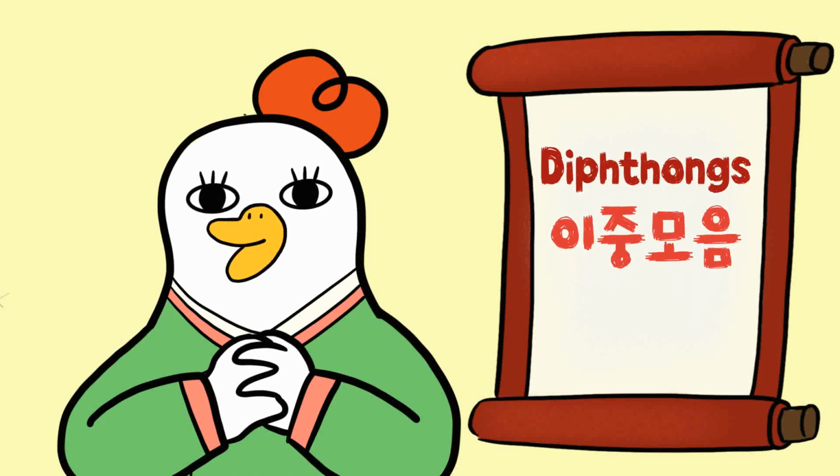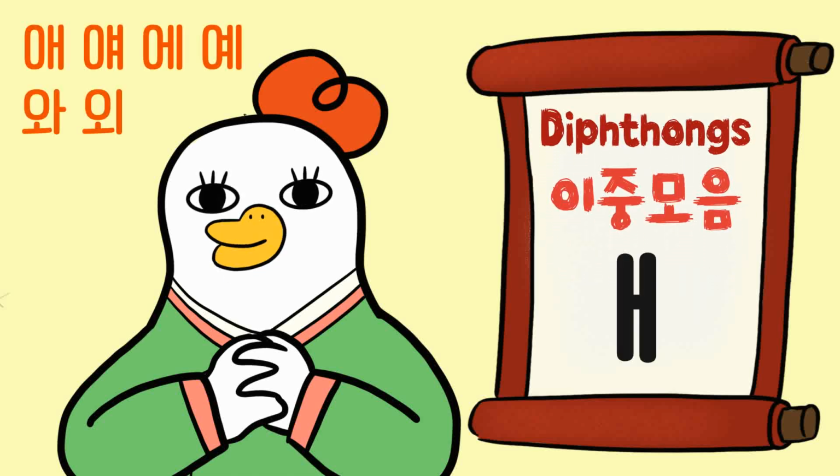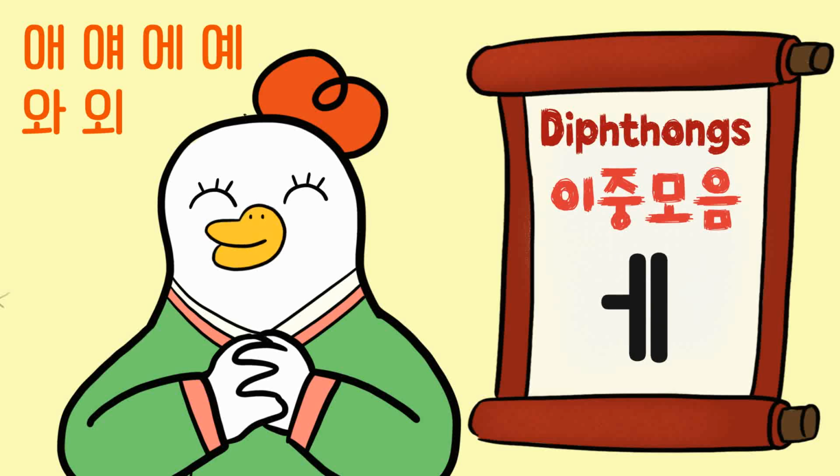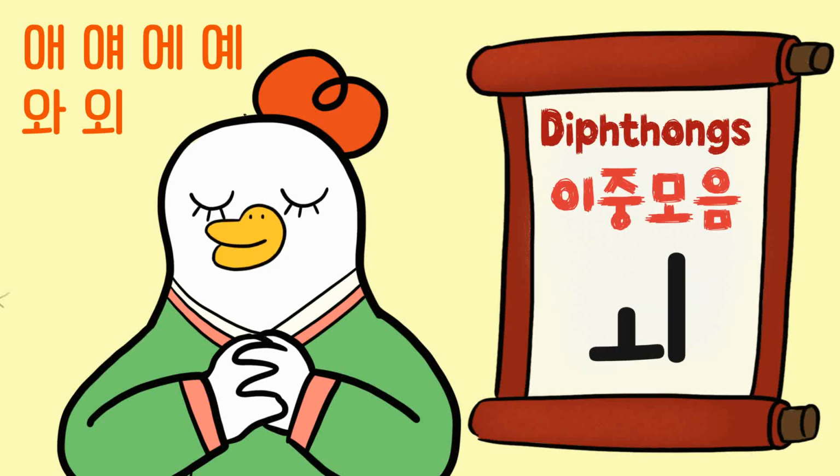First, we are going to study E, Ye, Wa, We. Today, let's begin.